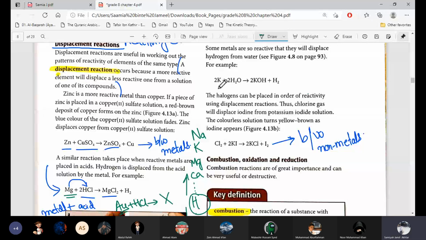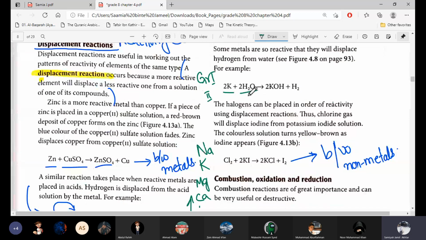Some metals are so reactive that they will displace hydrogen from water. Potassium is present in group 1. Mainly group 1 and group 2 metals are very, very reactive. We know that water is a very stable compound, so it's very difficult to break water or to take hydrogen's place in water.